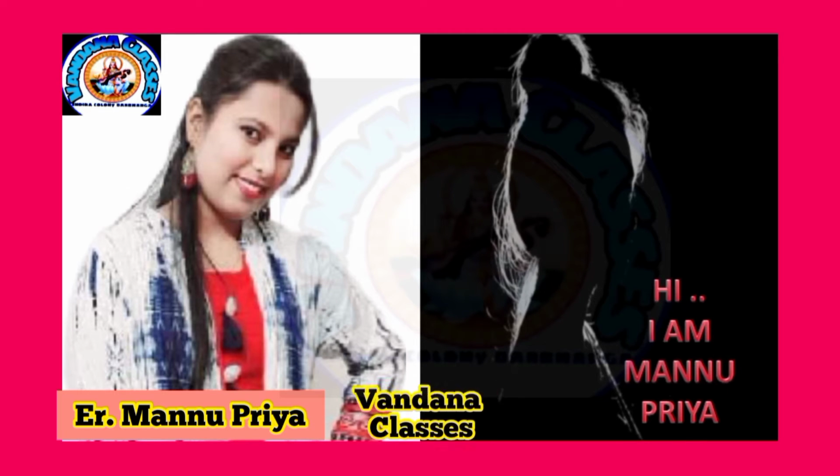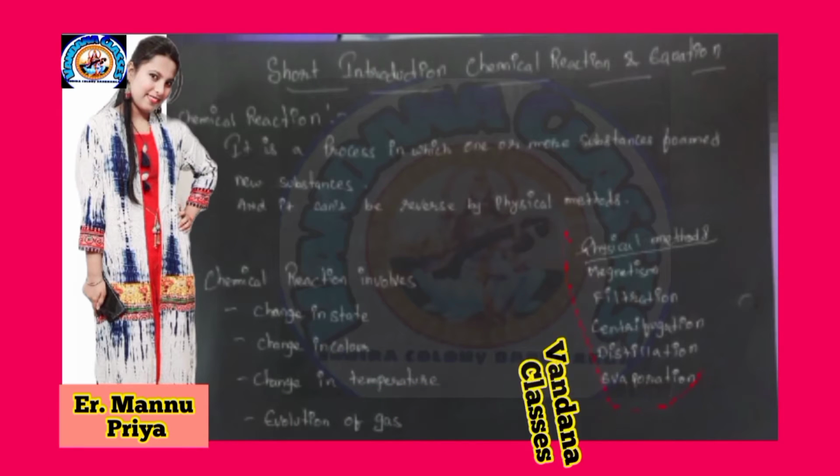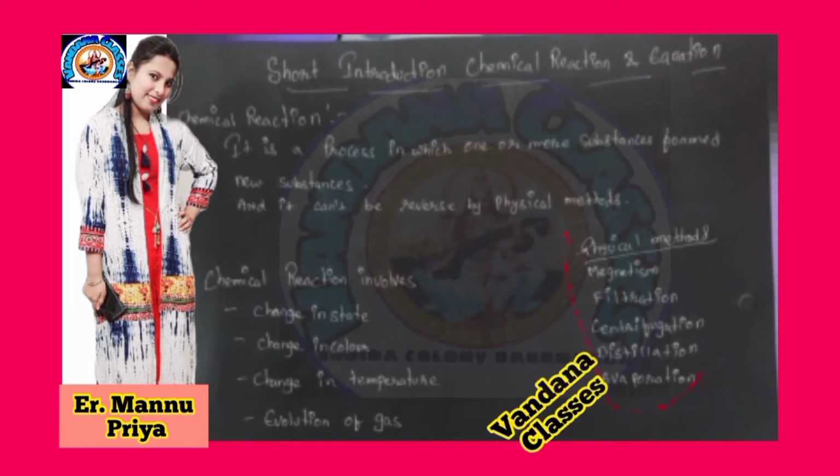Let me give a short introduction to chemical reaction and equation. Let's go ahead. Next, we tell you chemical reaction. What is a chemical reaction? It is a process in which one or more substances form new substances, and it cannot be reversed by a physical method.